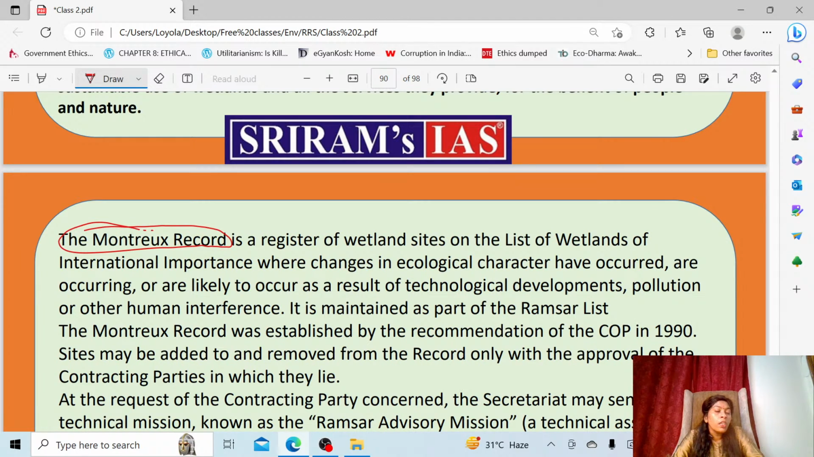Okay, so this Montreux record is maintained under the Ramsar list only. Under the Ramsar, some 48 sites have now been added under the Montreux record, which is under higher alert. Okay, so they are completely threatened due to some issues which are going on there.